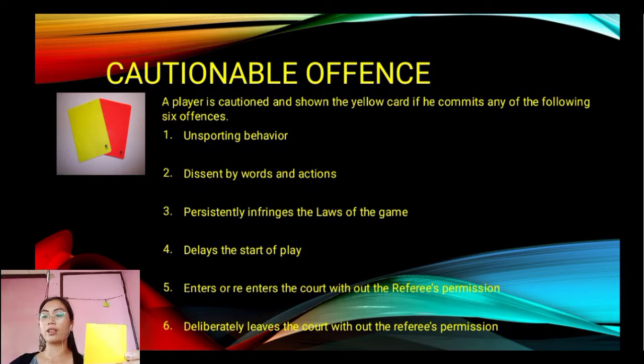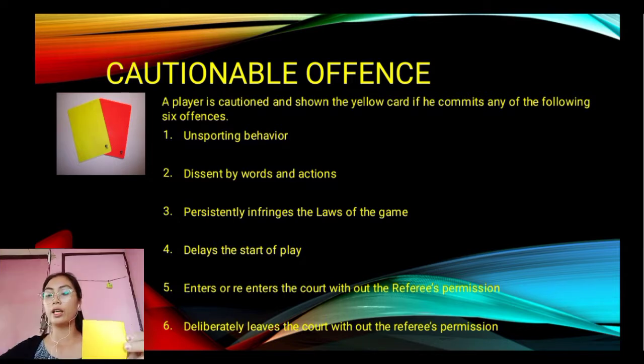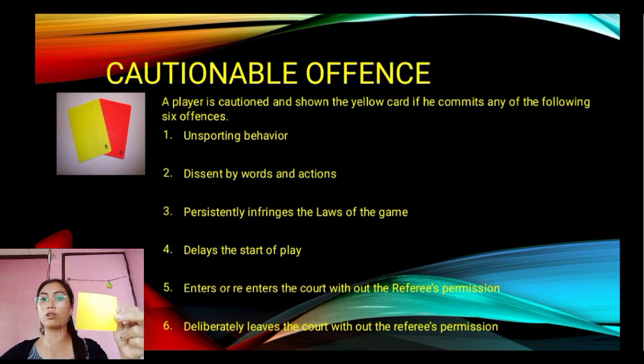The 5th offense in cautionable offenses is when the player enters or re-enters the court without the referee's permission. They may again receive a yellow card if they enter the court without the permission of the referee. The last offense is deliberately leaves the court without the referee's permission. Deliberately means that if a player intentionally leaves the court without the permission of the referee, they also receive a yellow card.